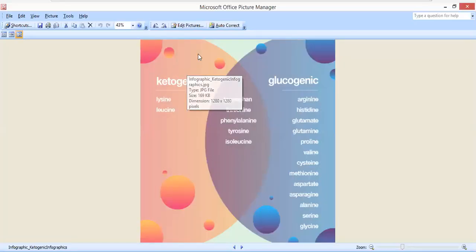Now, this is ketogenic. These two must be remembered: one is lysine, another one is leucine. And there are five amino acids which are both ketogenic as well as glucogenic.